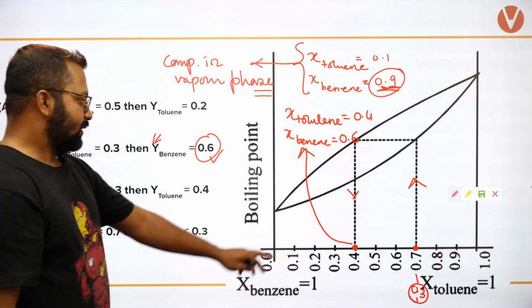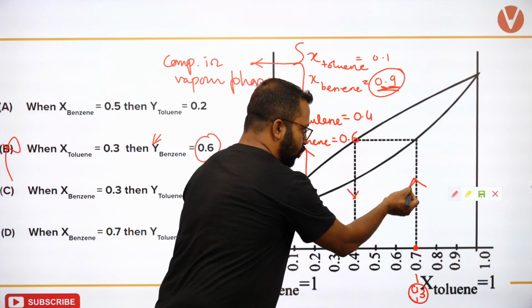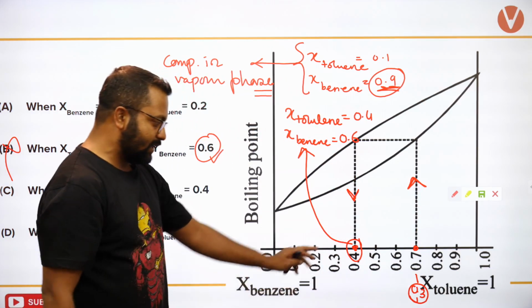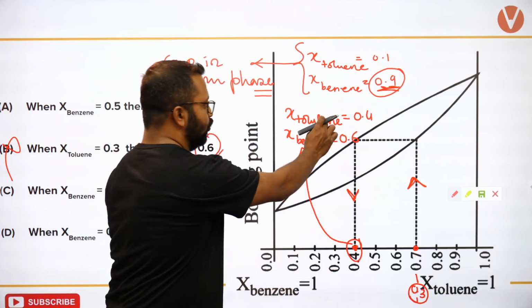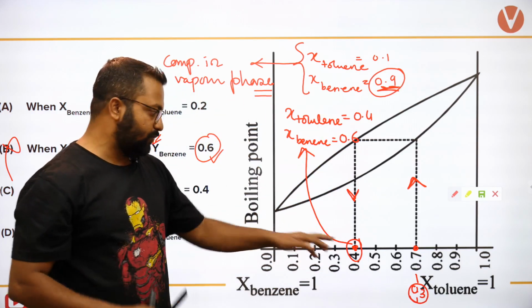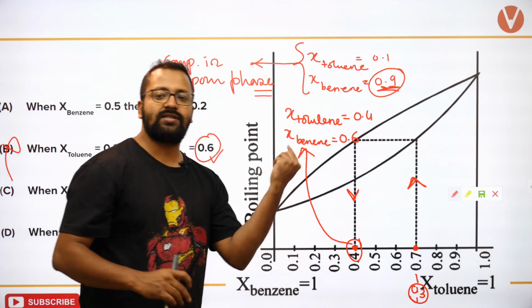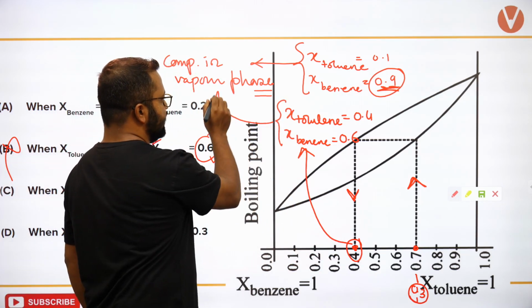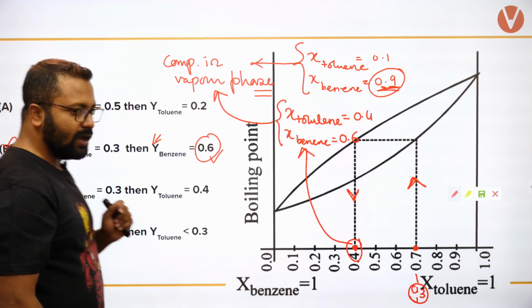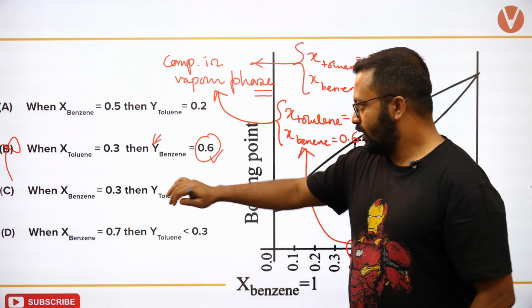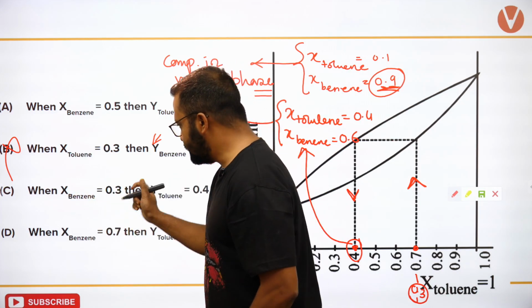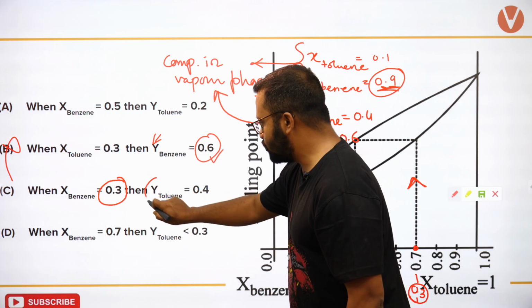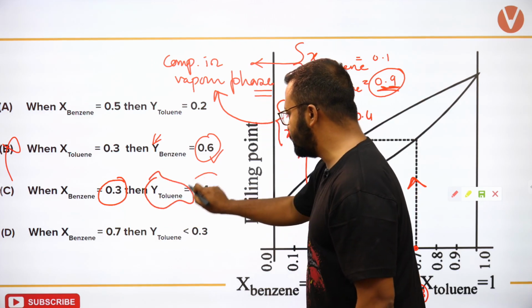Okay, I boil this, I obtain this as the condensate, and mole fraction of toluene at this point is 0.4 and benzene is 0.6. अगर ये दोनों मिल गए हमें, so that means this is again the composition in vapor phase. देखिए क्या statement दिया गया है. Mole fraction of benzene is 0.3 and mole fraction of toluene in vapor phase is 0.4.